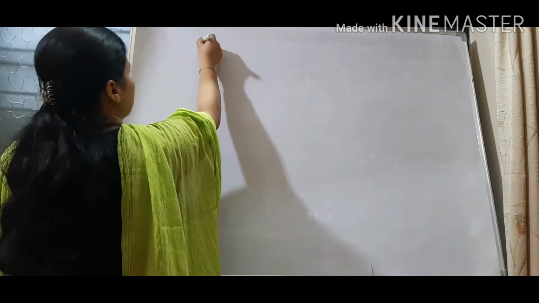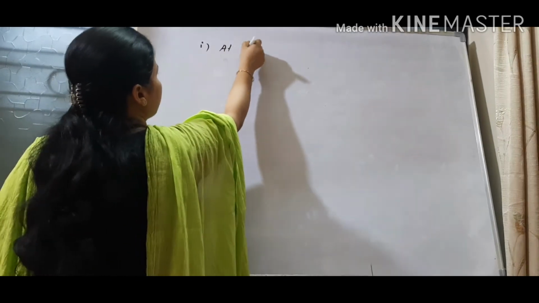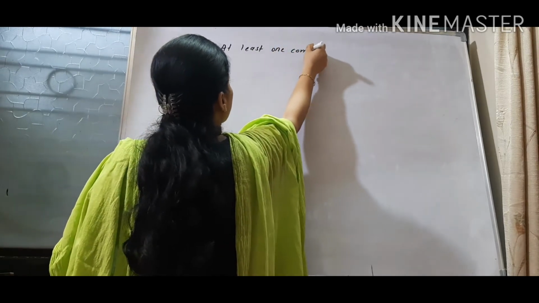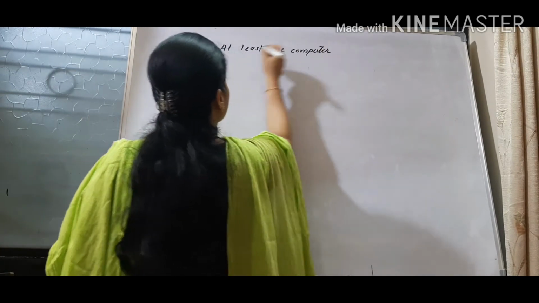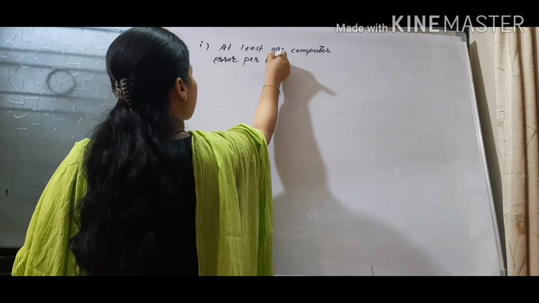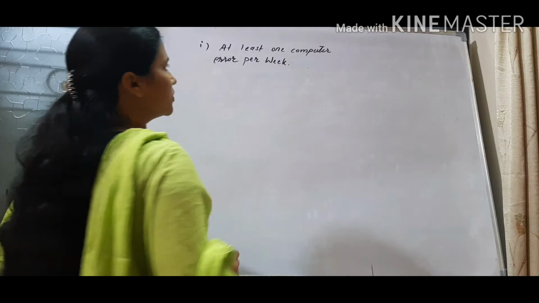The first question is: at least one computer error per week. Now what is given in this question?